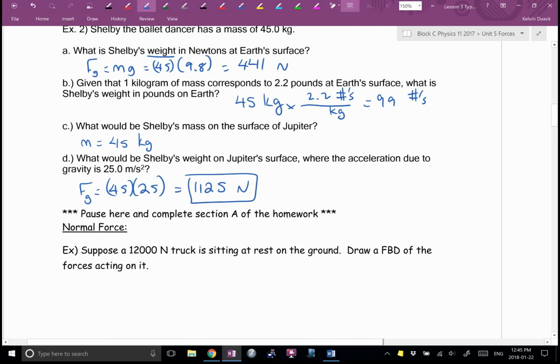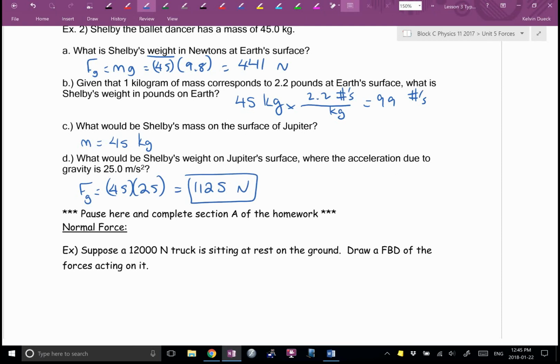So you ready? Here's the question. Suppose you were near a black hole. Would your mass change? No. Would your weight change? Yes, because a black hole has a very strong gravitational field. By the way, all a black hole is, is G approaches infinity. So instead of 9.8 or 25, it's so big that the force required to leave is beyond our ability.